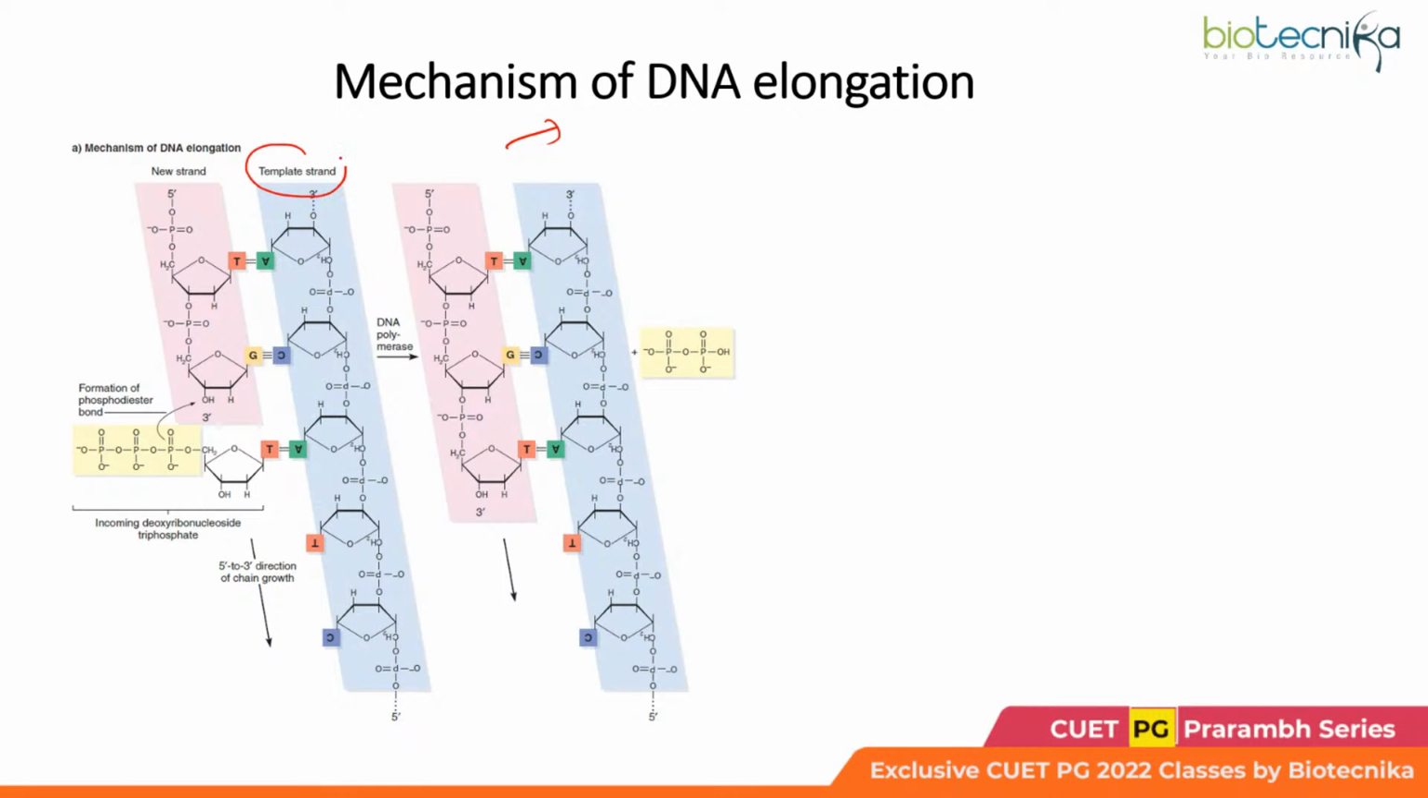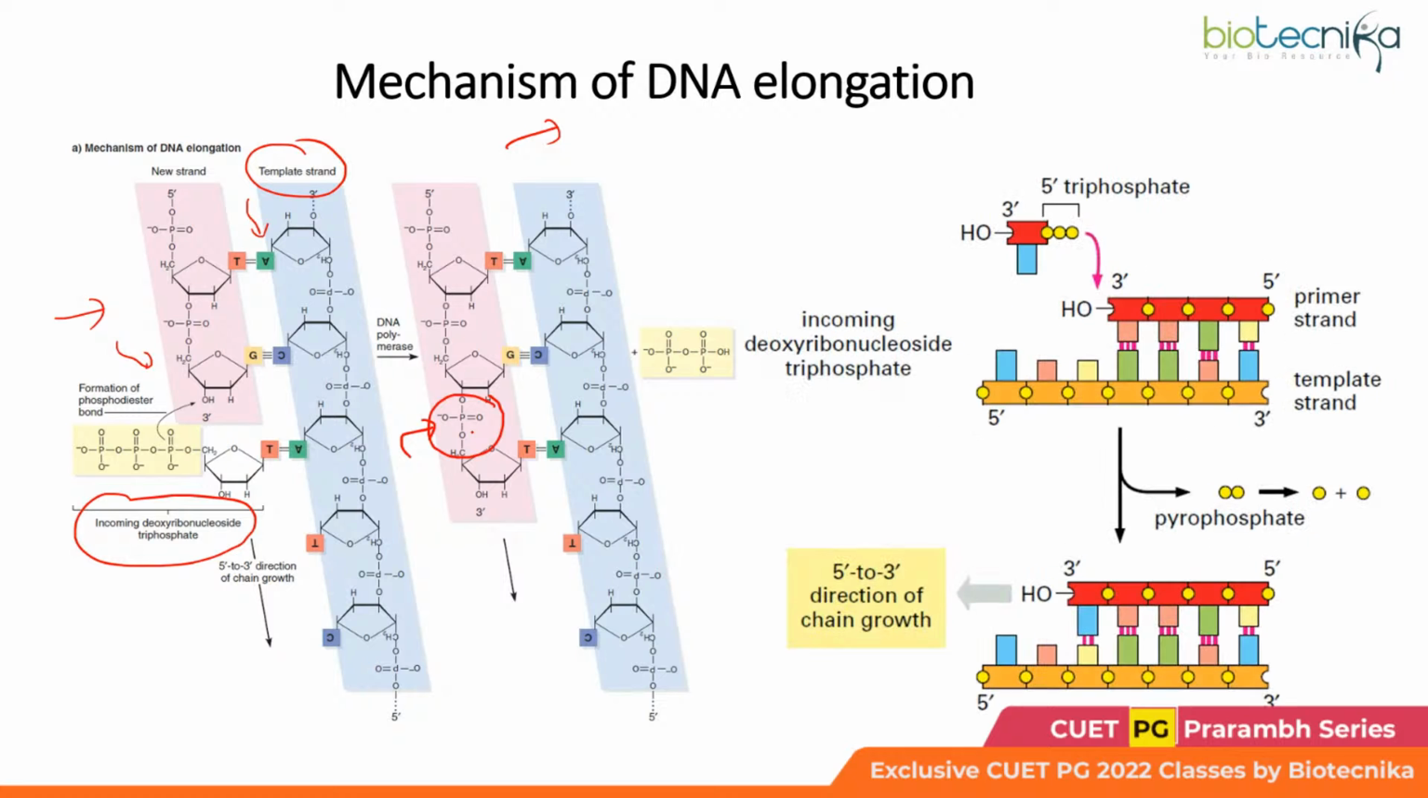See, this is the template strand, and these are the nitrogen bases, and this is the new strand which is under synthesis. Here you would find that a new nucleotide appears each time, and the phosphodiester bond formation reaction is catalyzed by DNA polymerase, and this new nucleotide becomes part of the extending DNA chain. You could see this is the phosphodiester bond which has been formed. That is how the DNA polymerase helps with the extension of the DNA.